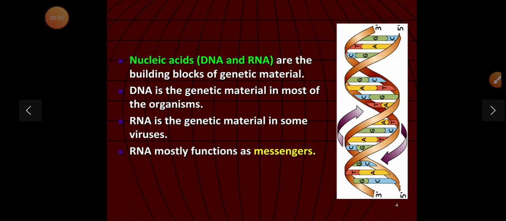Nucleic acids, that is DNA and RNA, are the building blocks of genetic material. DNA is the genetic material in most organisms. RNA is the genetic material in some viruses. RNA mostly functions as a messenger.